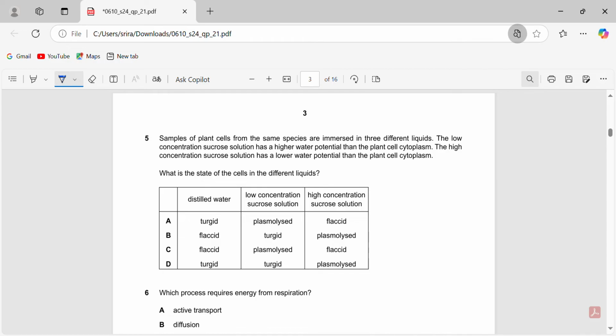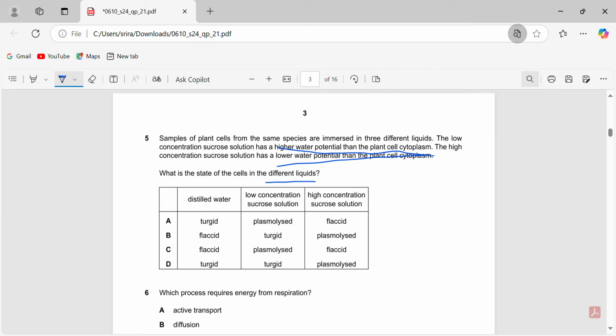Okay. So samples of plant cells from the same species are immersed in 3 different liquids. The low concentration sucrose solution has a higher water potential than the plant cell cytoplasm. The high concentration sucrose solution has a lower water potential than the plant cell cytoplasm. So the water potential point itself shows us that something related to osmosis is happening here. What is the state of the cells in the different liquids?